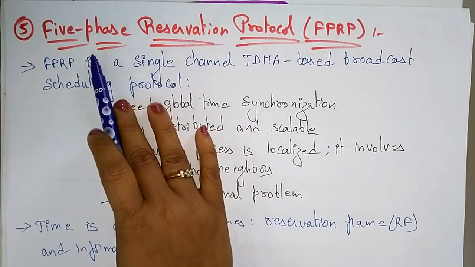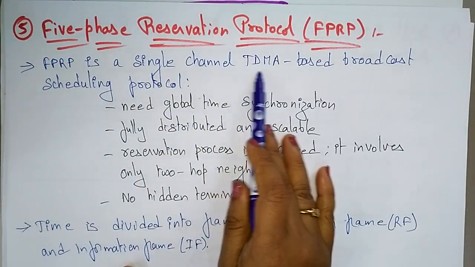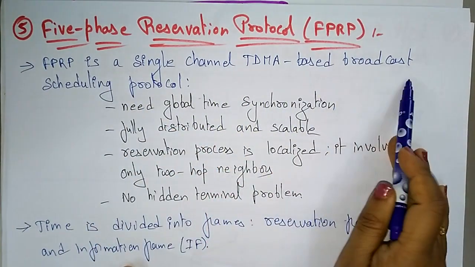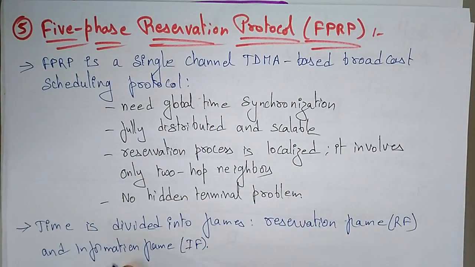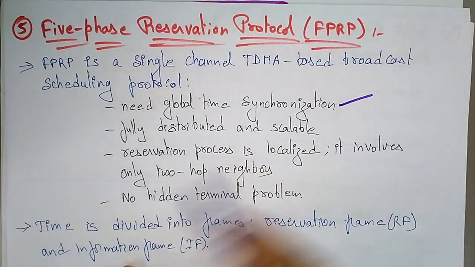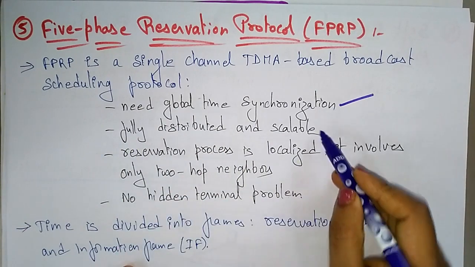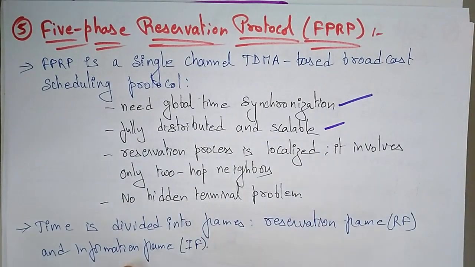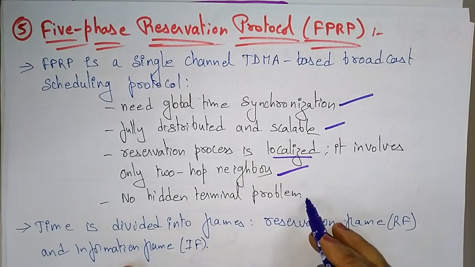The 5-phase reservation protocol is a single channel TDMA, time division multiple access based broadcast scheduling protocol. This FPRP needs global time synchronization. Just remember, it needs global time synchronization, it is fully distributed and scalable, the reservation process is localized, and it involves only 2 hop neighbors, with no hidden terminal problem.